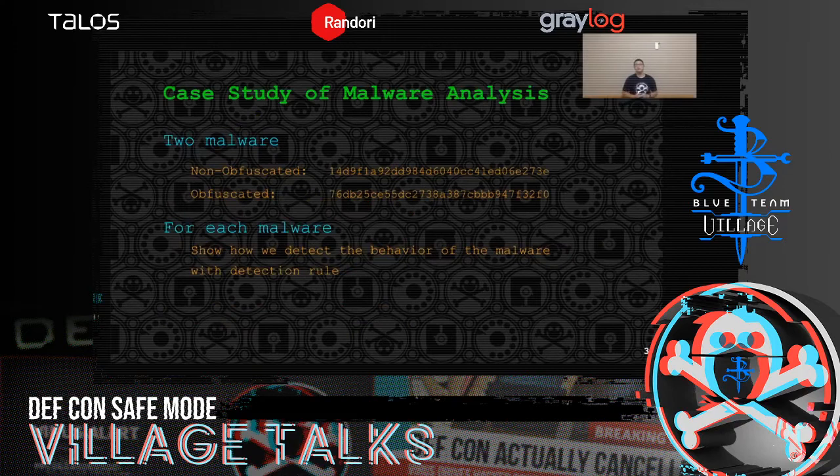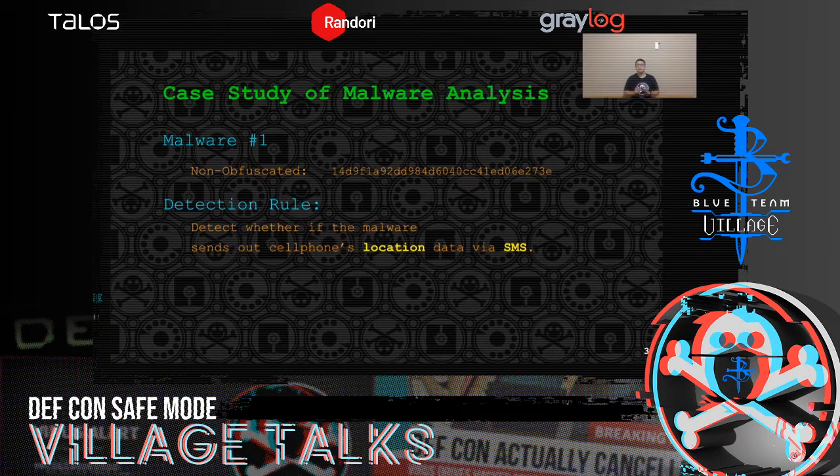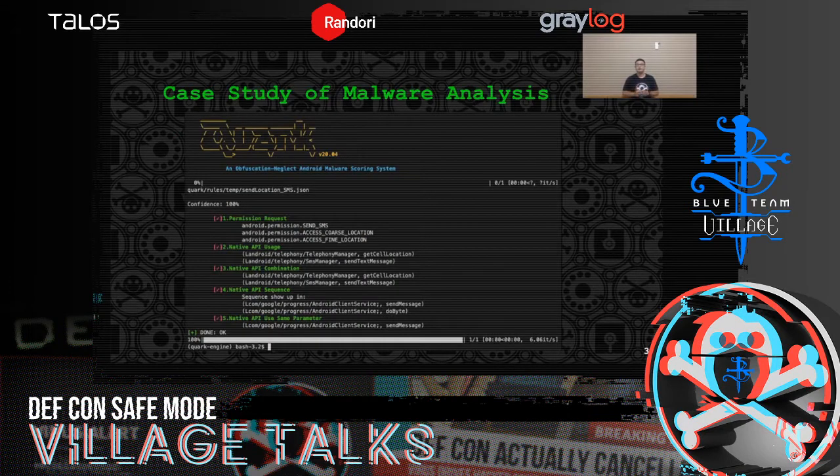Okay, in this section, we prepared 2 malware samples. One is non-obfuscated and the other one is obfuscated. And for each malware, we will show how we detect the behavior of the malware with the detection rule. Now let's look at the first malware. This is a non-obfuscated one. We will use the rule in Quark Engine to detect whether the malware sends out the cell phone location data by using SMS. So this is the detailed report of Quark Engine. In this report, the engine shows the detection result of one single malware behavior, or you can say one single malware crime. For example, we try to find if the malware sends out your location data by using SMS.